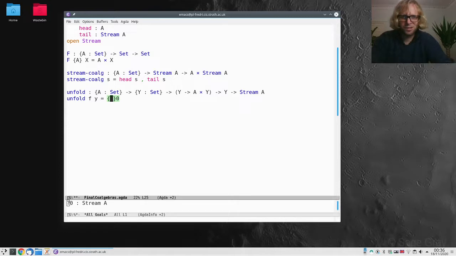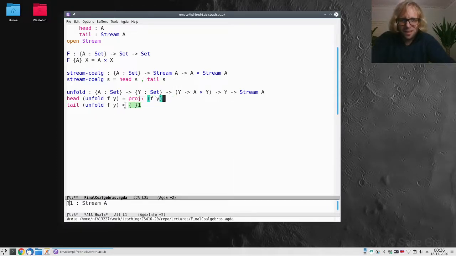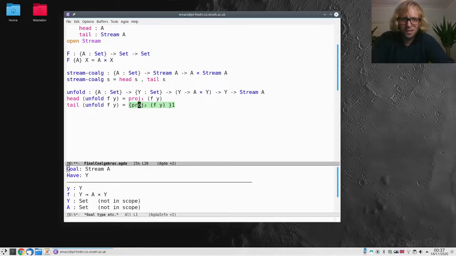This is why they were originally invented. So instead of trying to do something immediately, I'm going to split on the result. And that means I have to say what the head of the stream is and what the tail of the stream is. The head is not quite simple, I think. F of y gave me this pair, and I take the first projection. Because this is what f thinks the head of y is. So this is the element that we can expose. And similarly, if I do the second projection, that gets me a y.